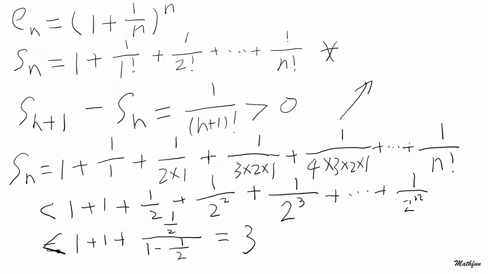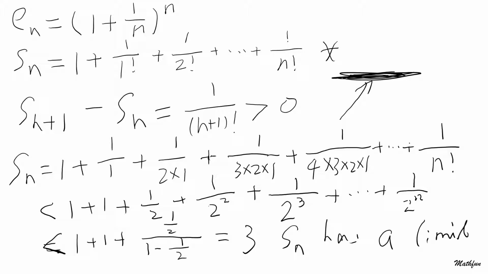So that tells you that no matter how many items you have in S_n, S_n is always smaller than 3. In other words, S_n is bounded above. So it's increasing but bounded above. Well, that tells you S_n has a limit. So we finished the first part.